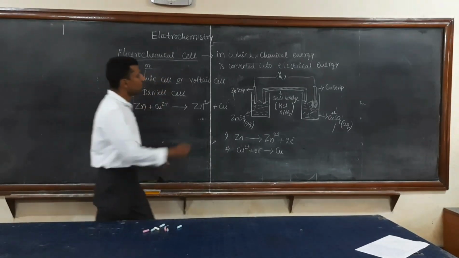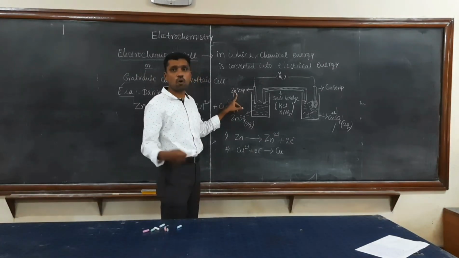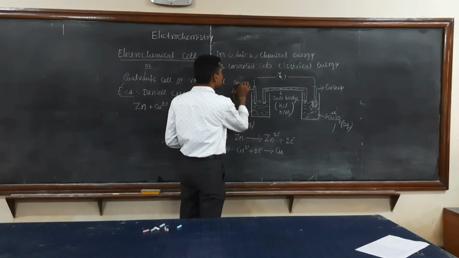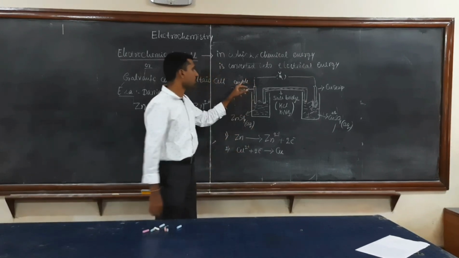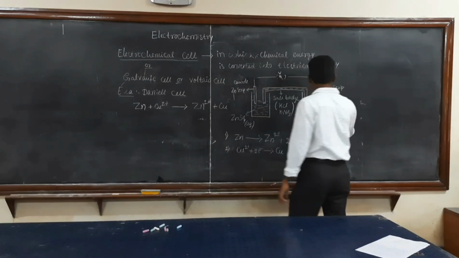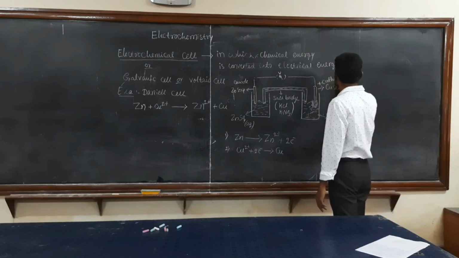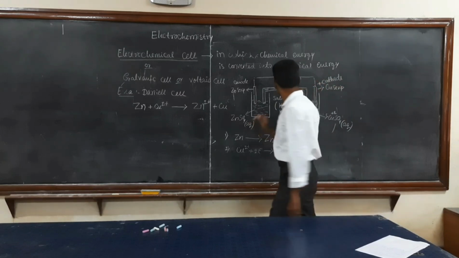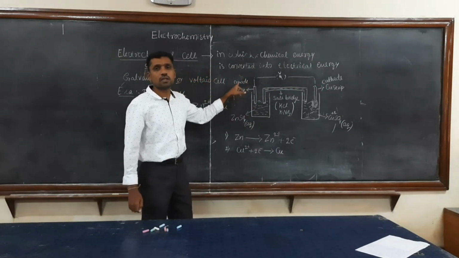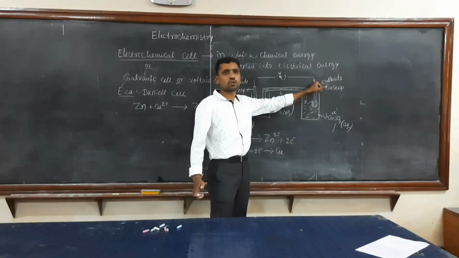The electrode at which oxidation takes place acts as the anode, and the electrode at which reduction takes place acts as the cathode. The anode acts as the source of electrons, and the cathode acts as the receiver of electrons.